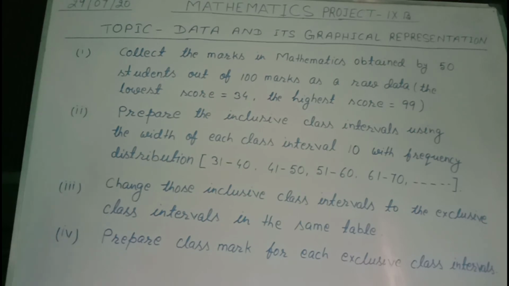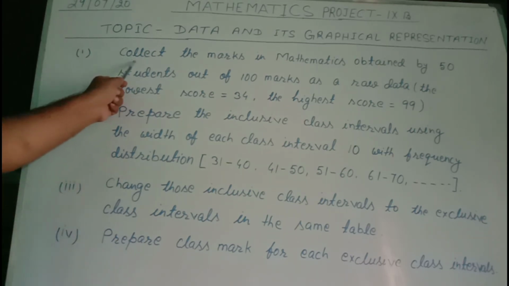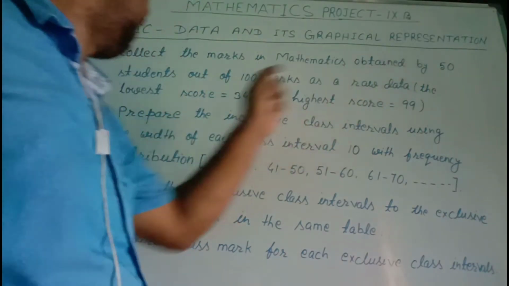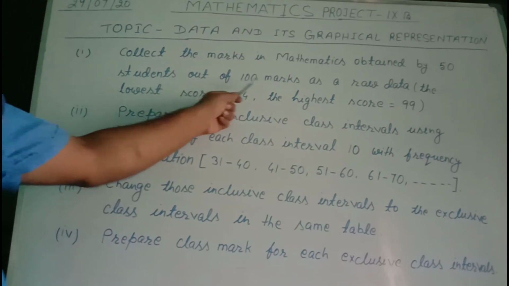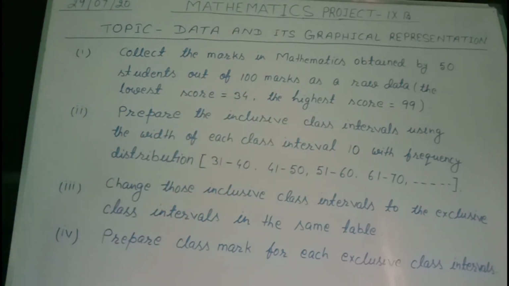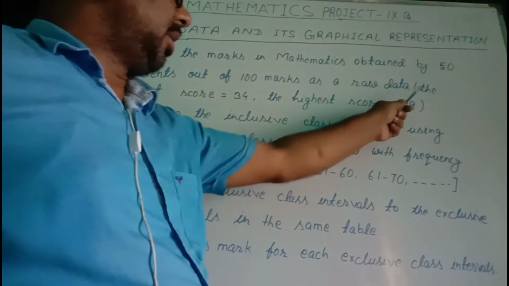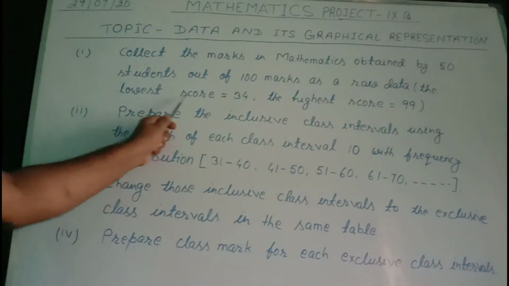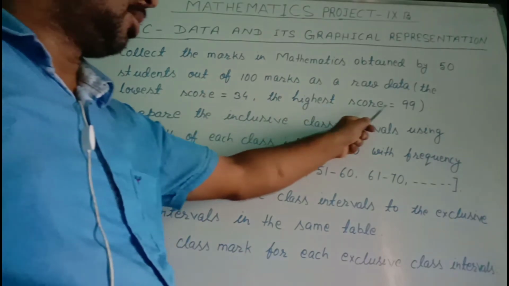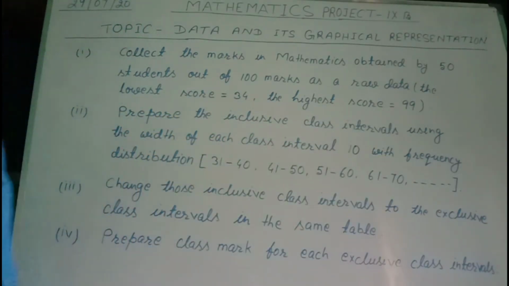Now let us discuss the topic. You have to collect the marks in mathematics obtained by 50 students out of 100 marks as raw data. Then one instruction is there: the lowest score should be equal to 34 and the highest score should be equal to 99.